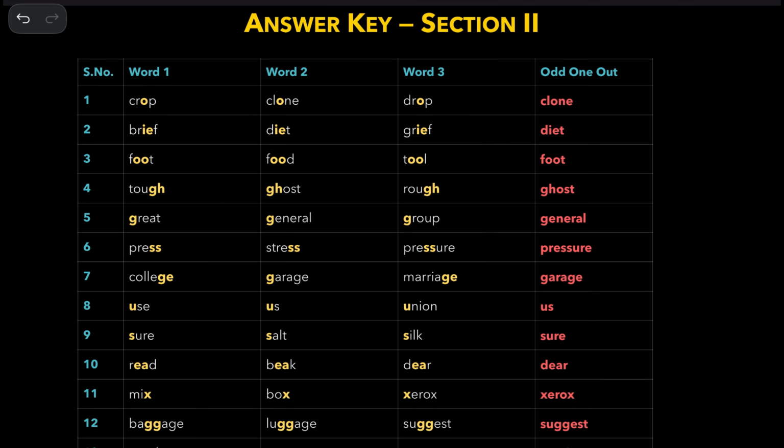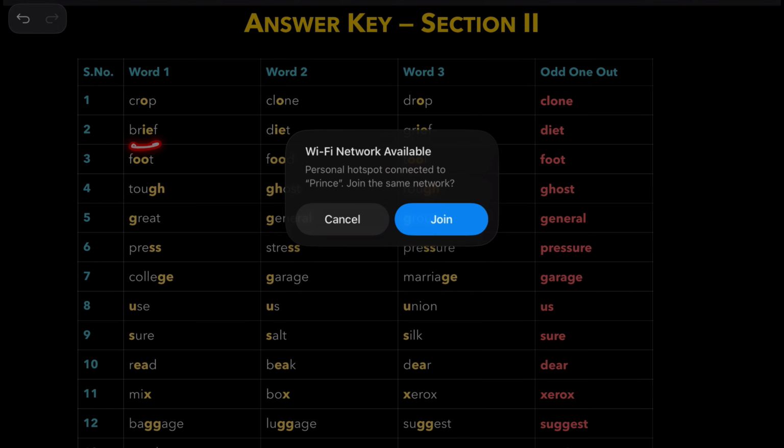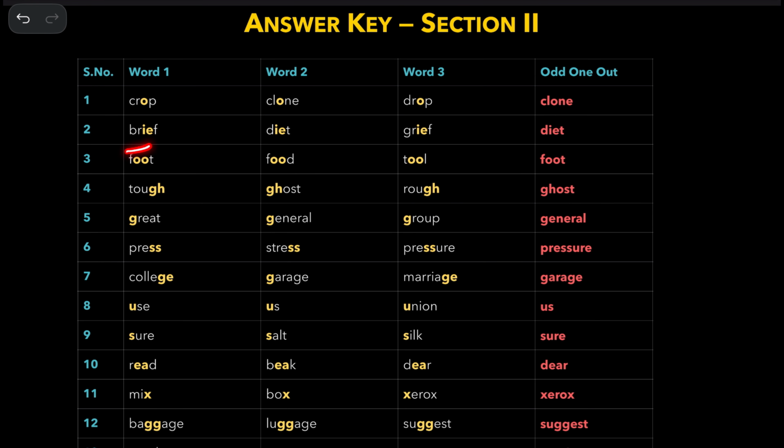Next, crop and drop are alike. This is clone. And brief and grief are alike. But diet is the answer here. And this has a long vowel sound, like no, short vowel sound, whereas this one has a long vowel sound.